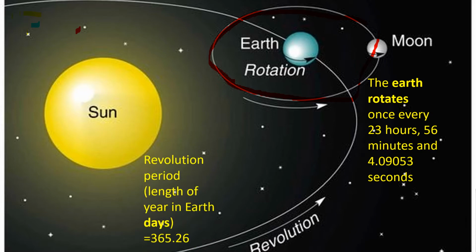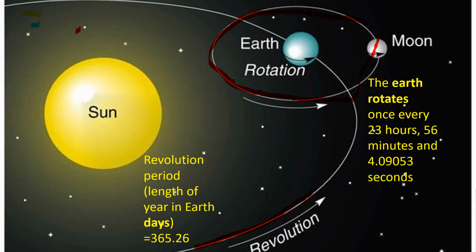And revolution is the movement of the Earth around the Sun. So this path is for the revolution process. Revolution period normally takes 365.26 Earth days. Normally we call it a complete year. It consists of 365 days.